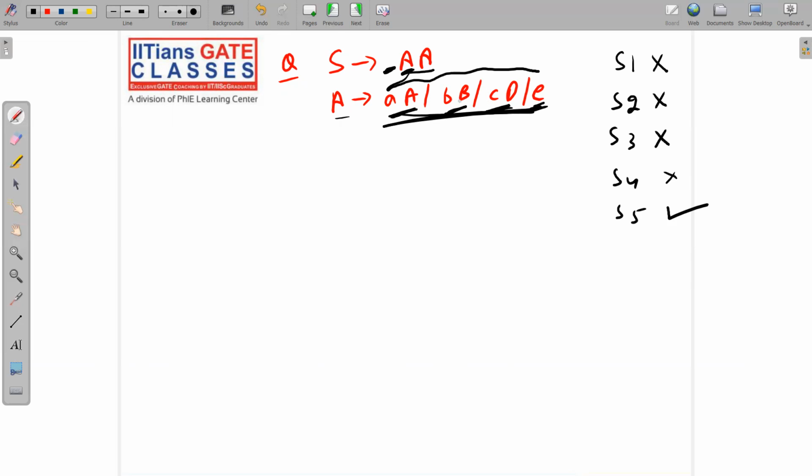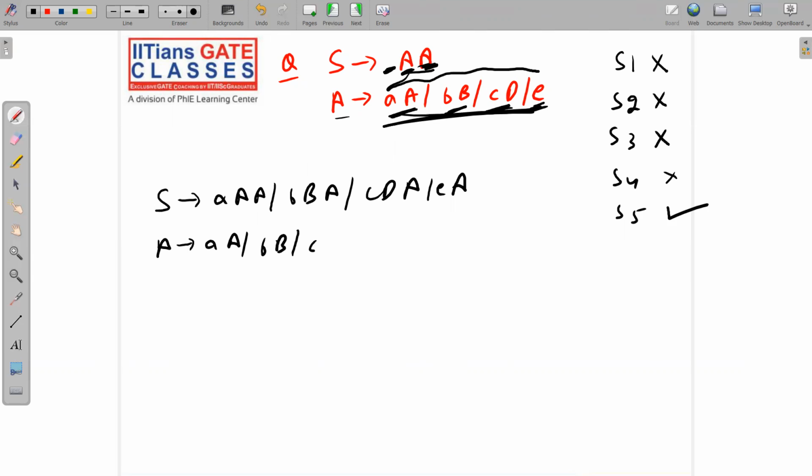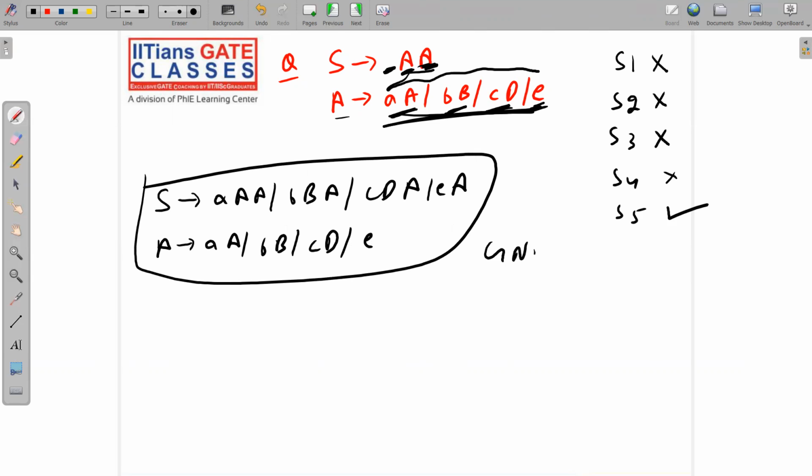So I will not face any kind of problem, and I will directly say S implies A, copy paste this A here, B, copy paste this A, C, D, copy paste A, E, capital A. So I have copy pasted this capital A after this. Now this capital A will go to small a capital A, small b capital B, small c capital D, and small e. That's it. So this is your converted GNF. And these two are equivalent. This is homework for you. Just try to match it yourself, and this is obvious also. Please note it down carefully.